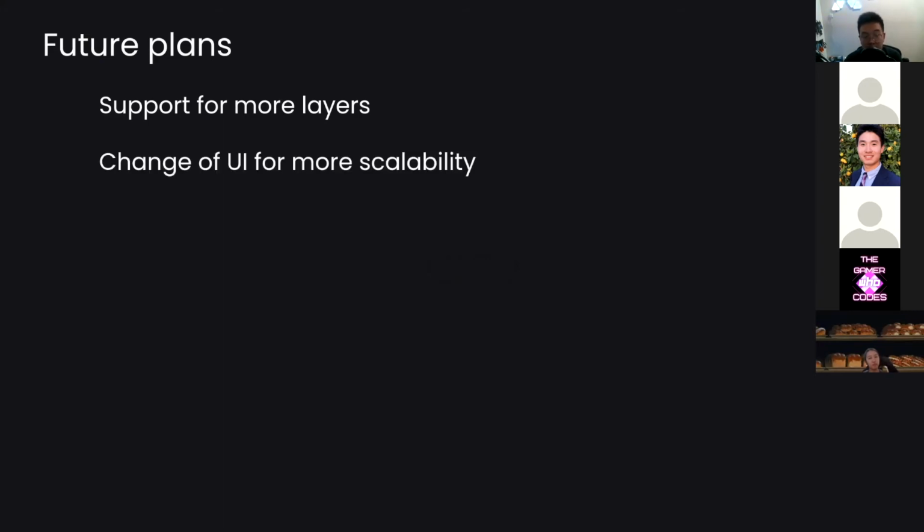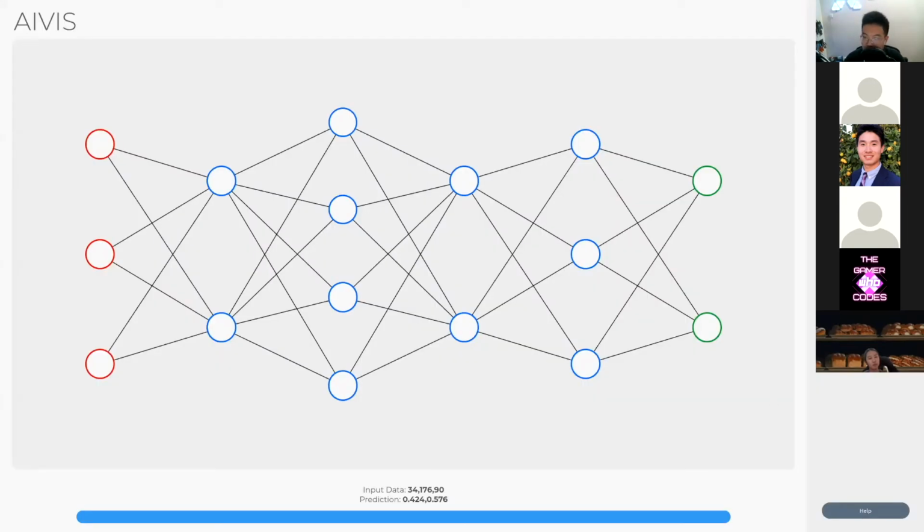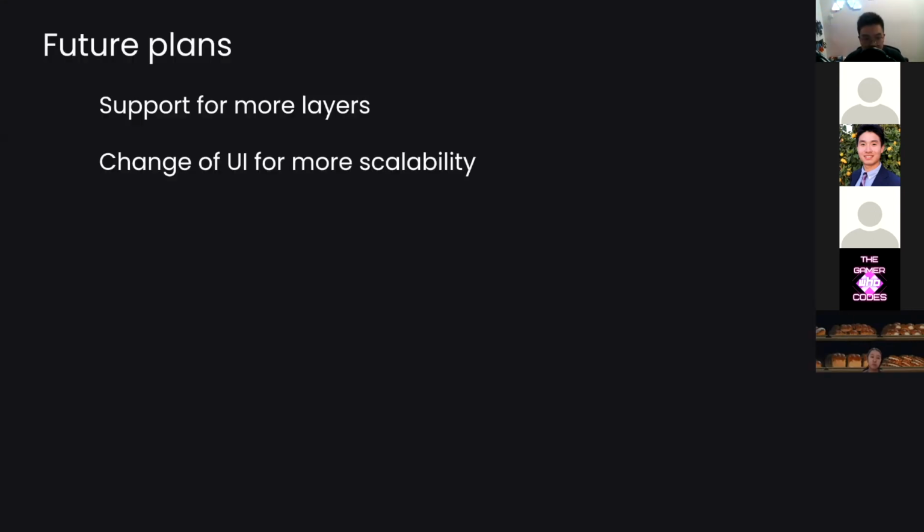Change of UI for more scalability. As you can see, right now the UI is just this one menu right here. So I'm planning to add more menus, make it more expandable and more user-friendly, so you can add more stuff and configure more stuff easier. Right now, this one menu is kind of limiting. So that's what I'm planning to do in the future.